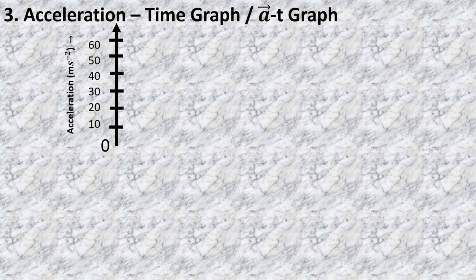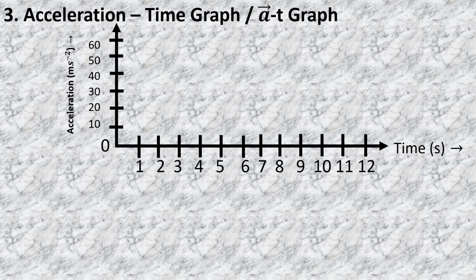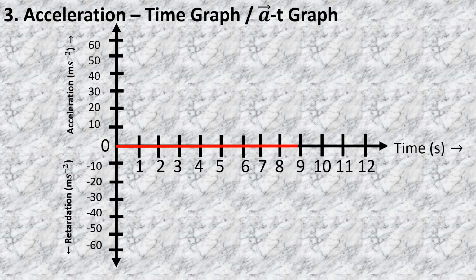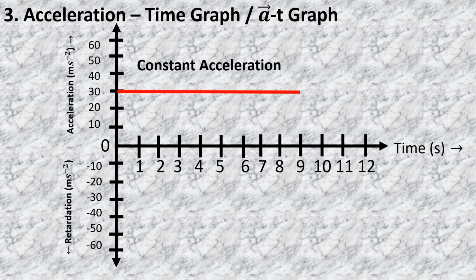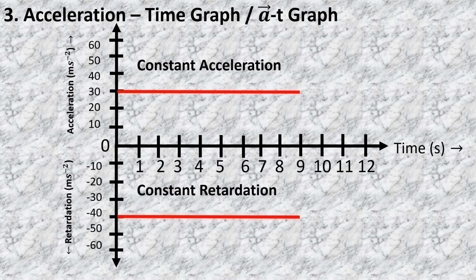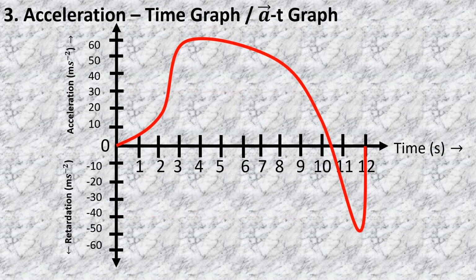Visualizing the acceleration time or AT graph. We see that the acceleration is on its y-axis and the time on x-axis. It represents the acceleration or retardation with respect to time. If the graph has a straight line coinciding with the time axis, the body is either at rest or at a uniform velocity. If the acceleration is constant, the graph would be a line parallel to the time axis, and similarly, if the retardation is constant, the line would be parallel, but the line would be on the negative side of the acceleration axis. In case of non-uniform acceleration, the graph would be of any shape.